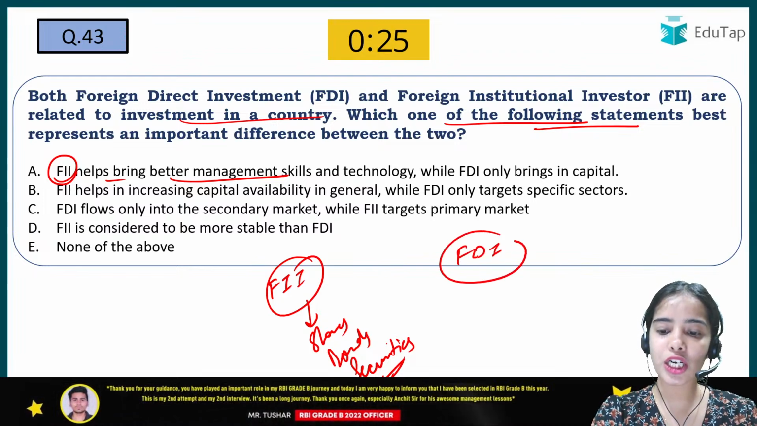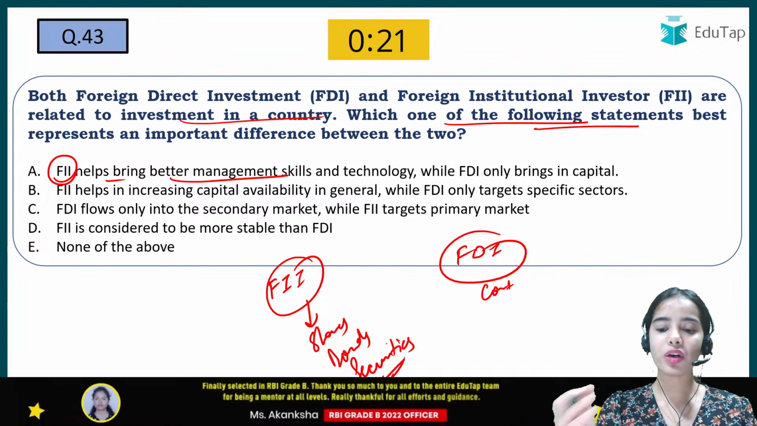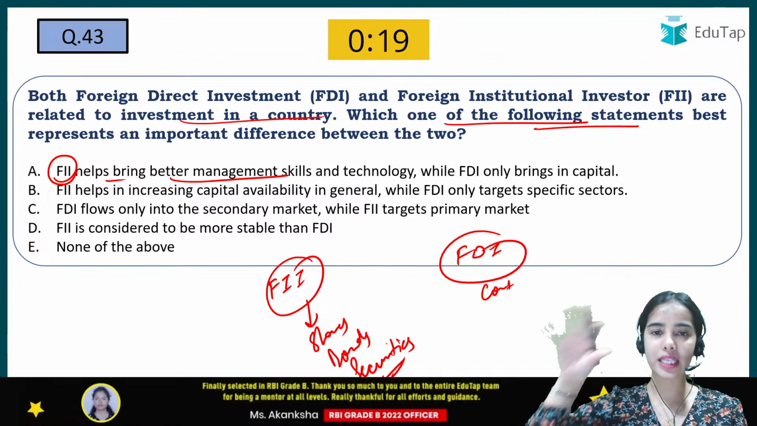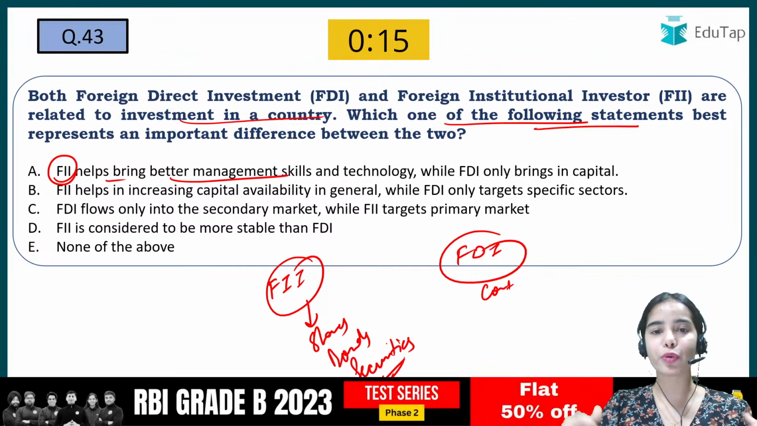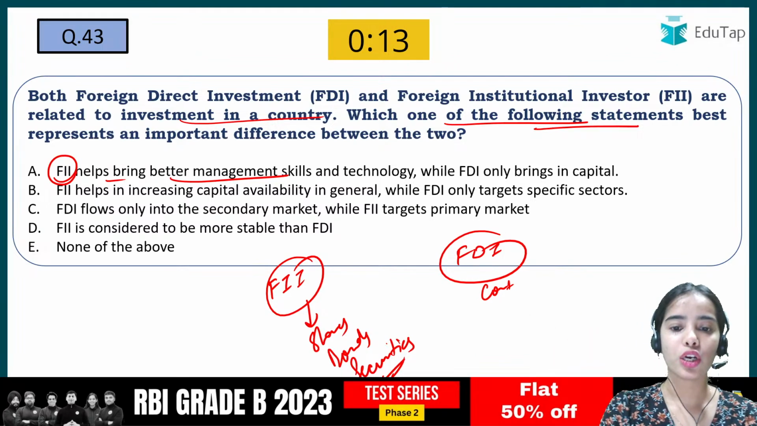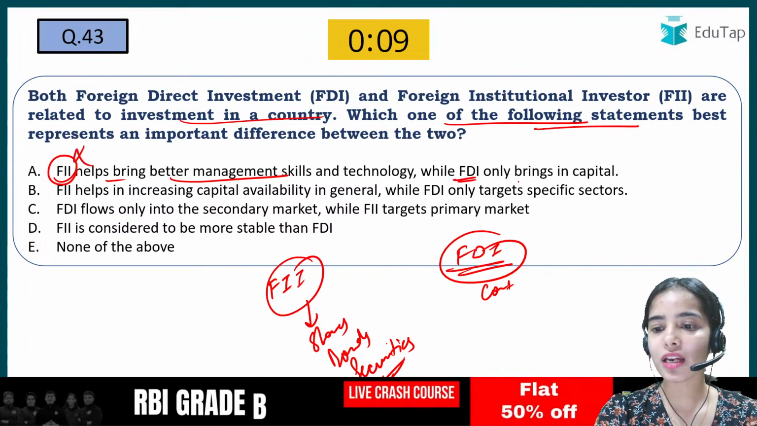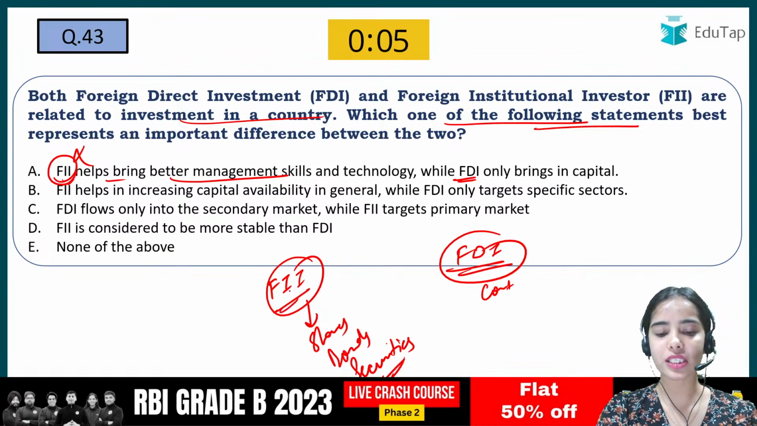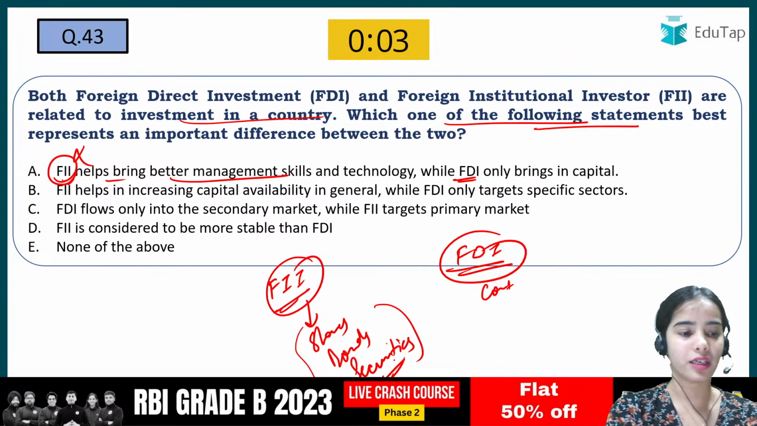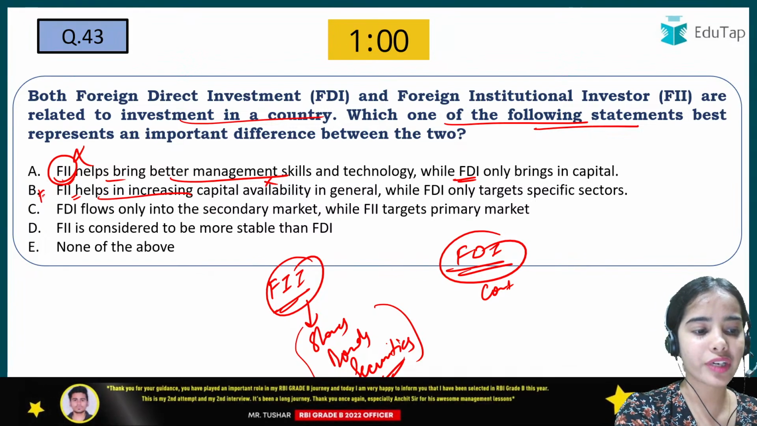FDI means that the control of the company is going to the hands of the foreigner. Okay, so when the control of the company is in the hands of some foreign company, that foreign company will provide better management skills. So that is provided by FDI, not FII. FDI only brings capital, so FII, that is the foreign institutional investors, they only bring in money. FII helps increasing capital availability? No, it is FDI that helps.